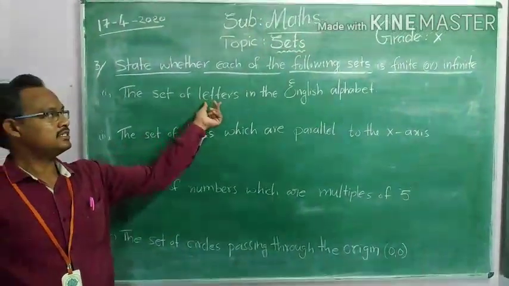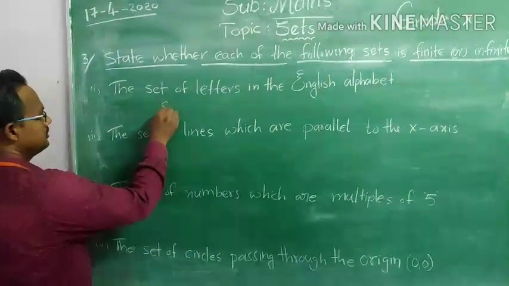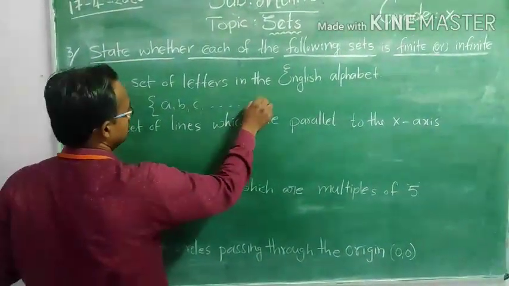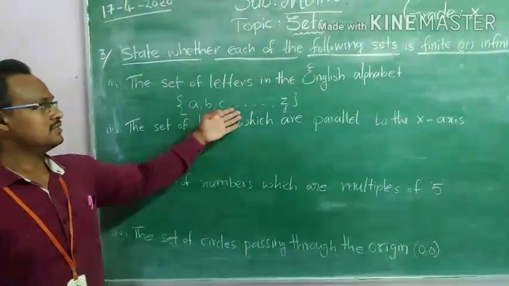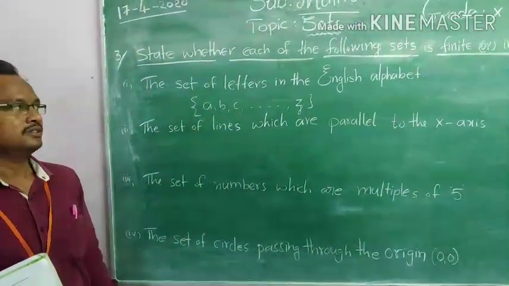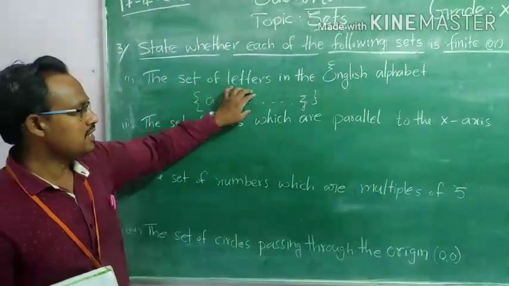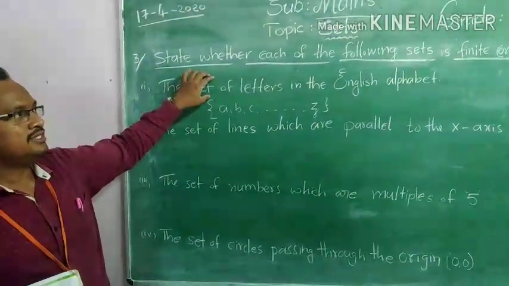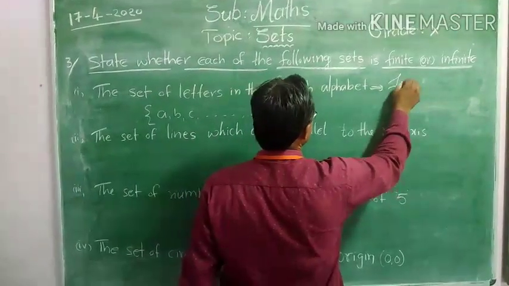What are the letters we have in the English alphabet? The set of A, B, C and so on up to Z. How many letters in the English alphabet? There are 26 letters, so we can say how many elements are in this set, so this set is a finite set.